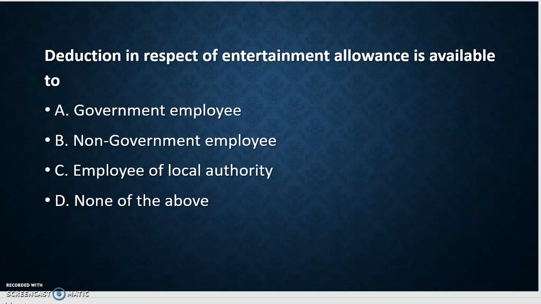Entertainment allowance is firstly included in the salary of all employees, including government, non-government and local authority employees. But the deduction under section 16 is allowed only to government employees. So the deduction is allowable only to government employees.